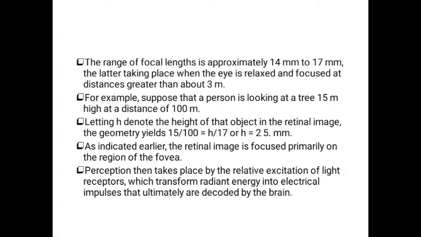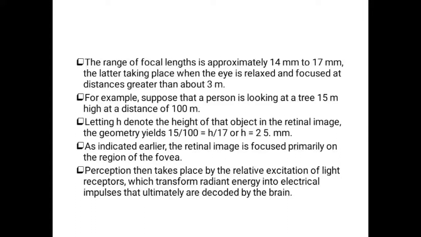Height of the object divided by the distance between the object and the person, which is 100, is equal to H, the height of the image formed in the retina, divided by the distance between the lens and the retina. Based upon this formula we can calculate the height of the image formed in the retina, which is 2.5 millimeter. So the normal height of the tree is 15 meter, but the processed image of the tree in the retina has a height of about 2.5 millimeter.